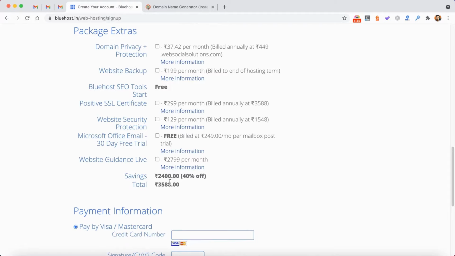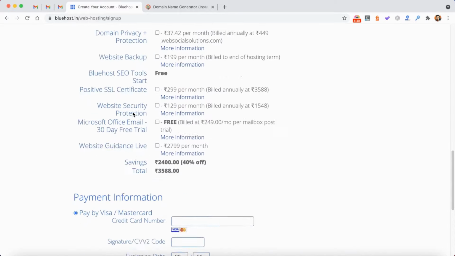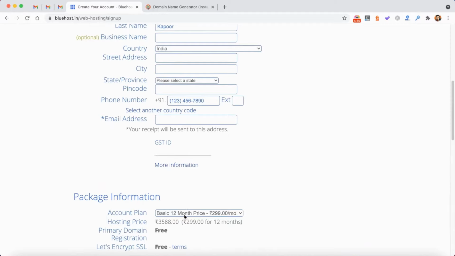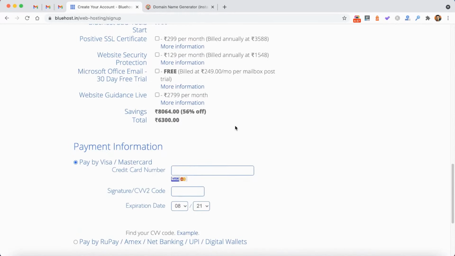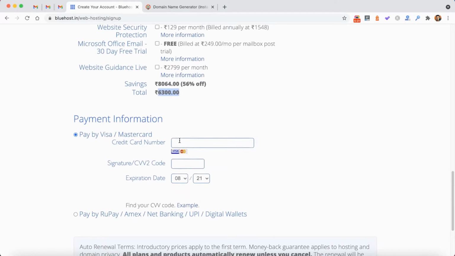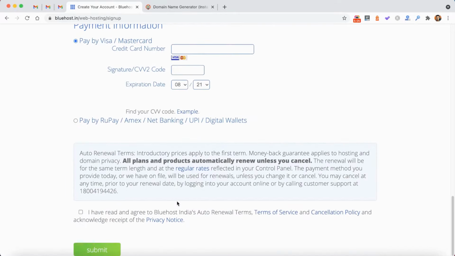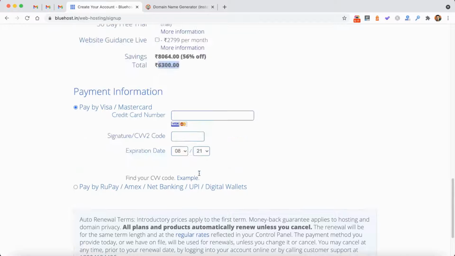So I really recommend going for a long term with any hosting plan, if you are buying from anywhere. Bluehost India is a great provider for you to start your blog today. Just fill up your payment information down below, your credit card details, CVV and everything, and then you can check this box and click on submit.